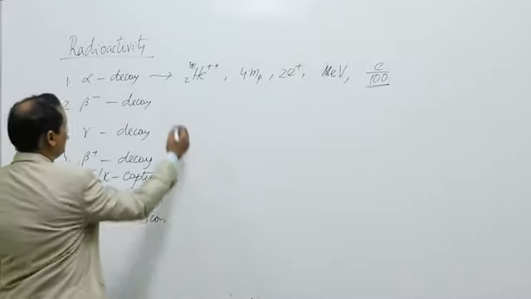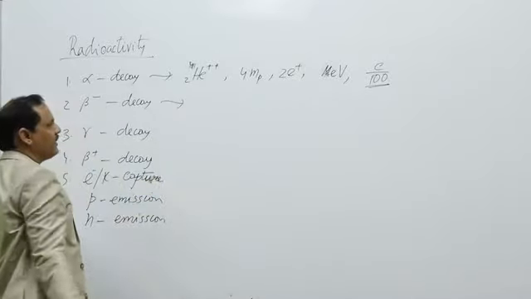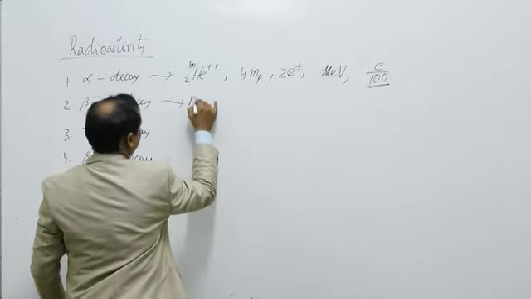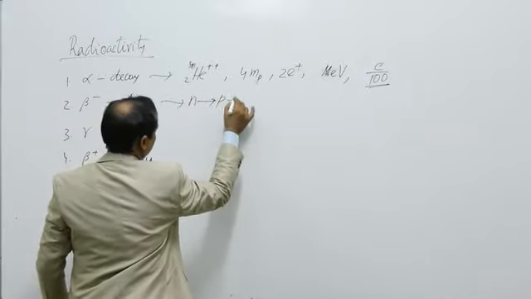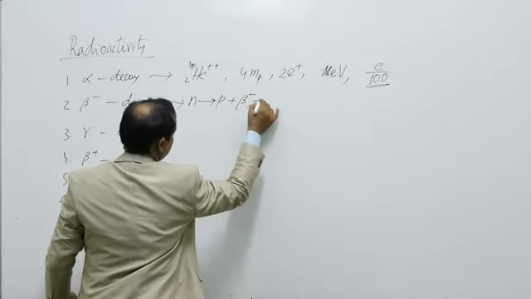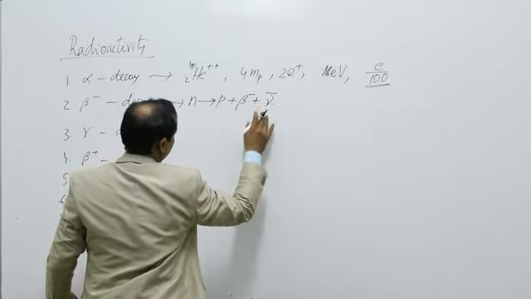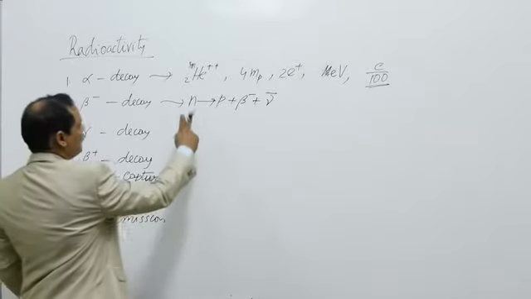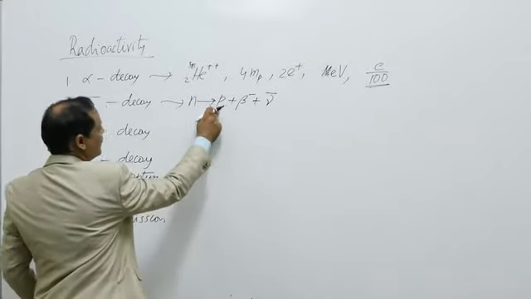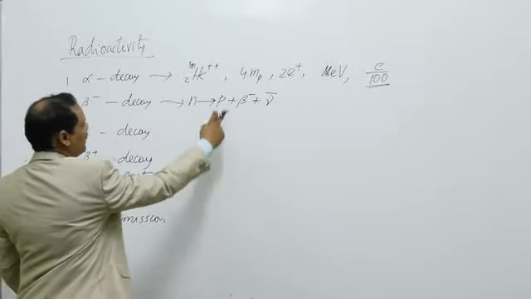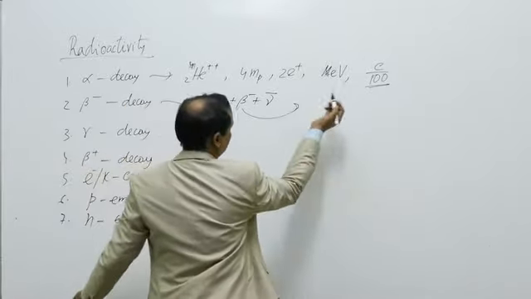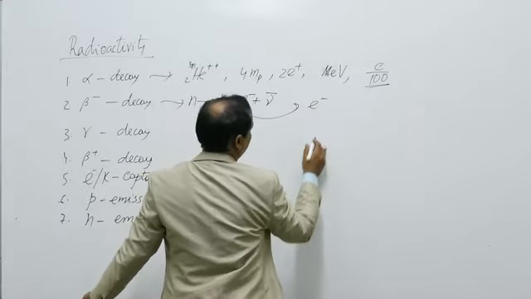In beta decay, beta particle is emitted when a neutron gets converted to proton, emitting beta minus plus antineutrino. Later we will come to know what antineutrino is. So when a neutron inside nucleus gets converted to proton, then beta minus particle is emitted. What is beta particle? It is nothing but an electron.